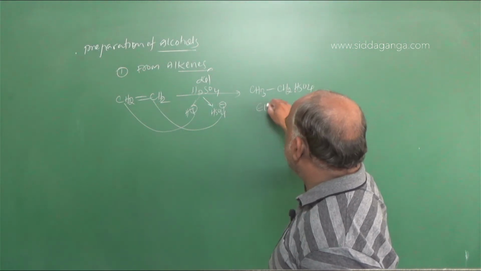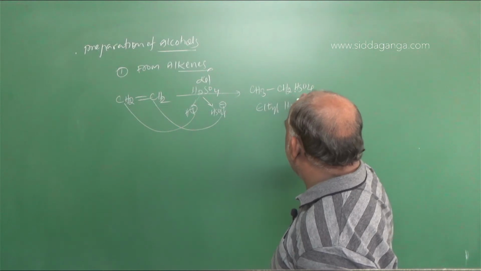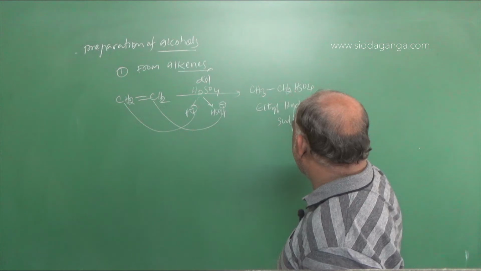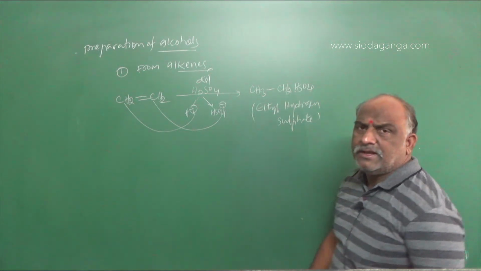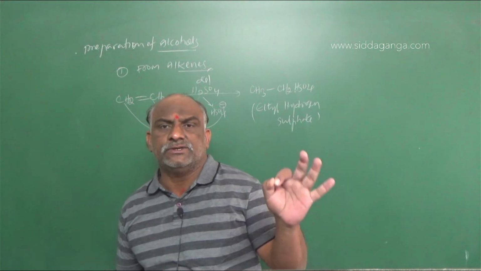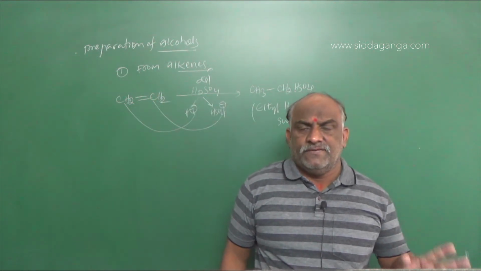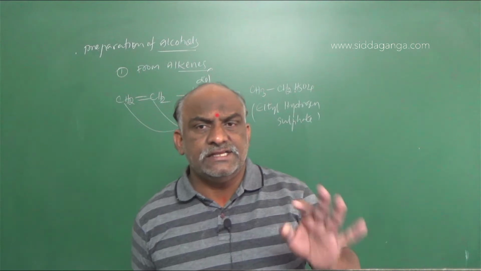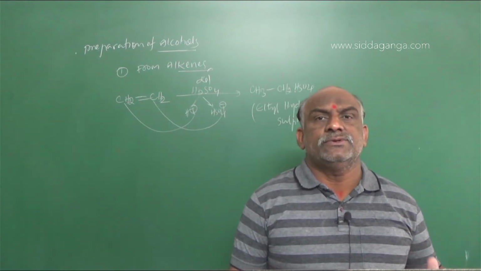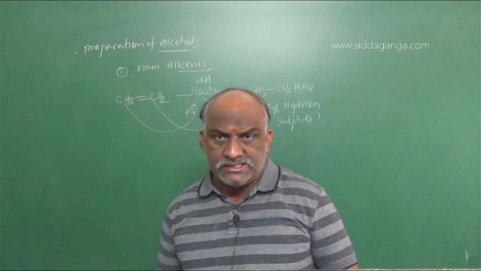This is called ethyl hydrogen sulfate. Remember, my dear students, this is a common point: ethyl hydrogen sulfate, addition of acid to alkene. If the alkene reactivity is least, then you should add sulfuric acid.